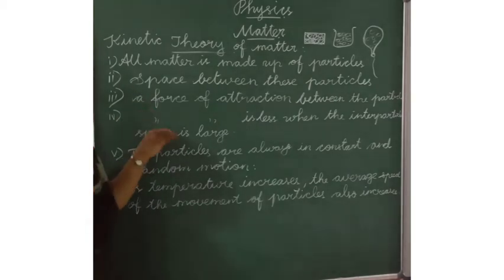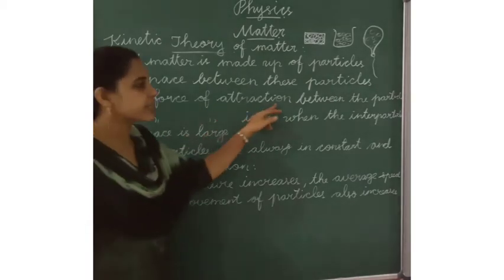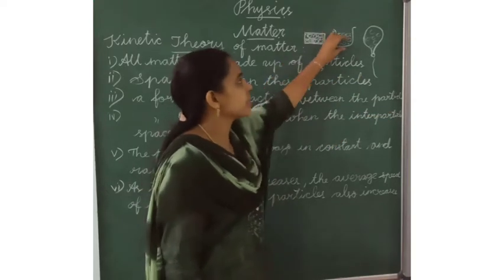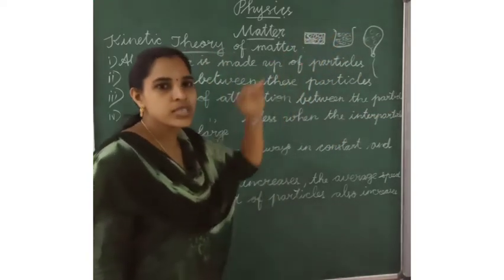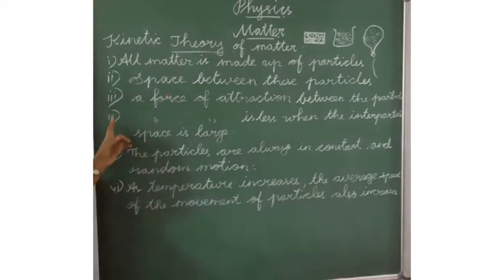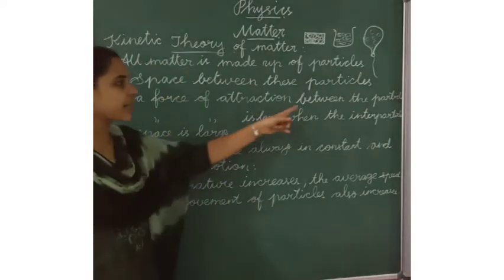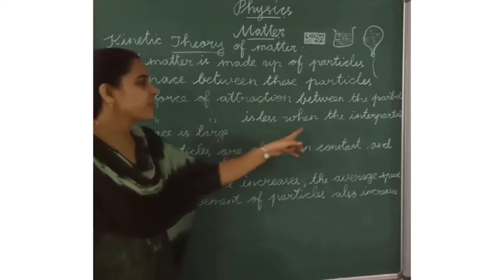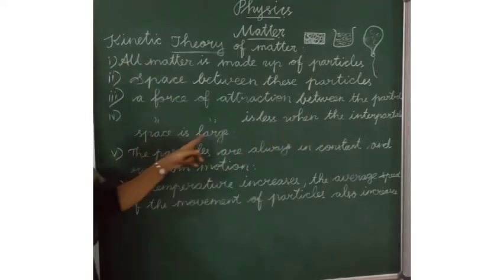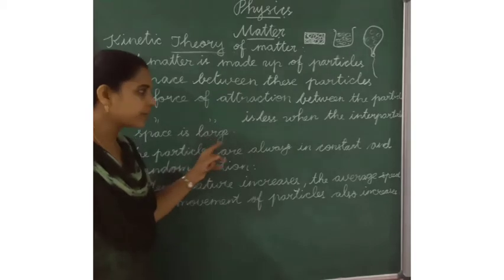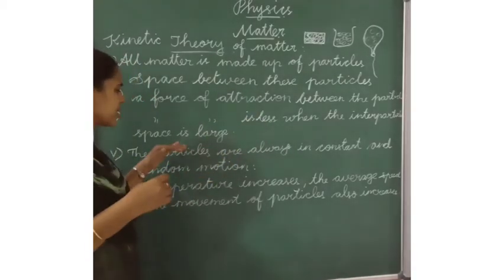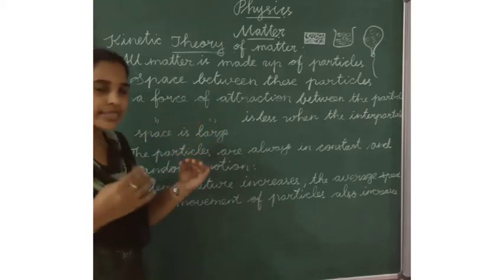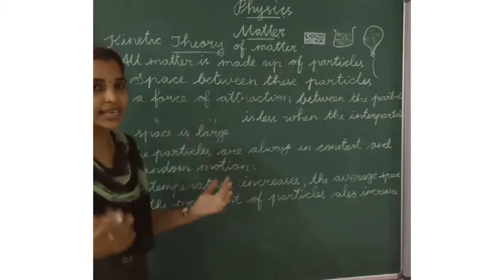Next one is, there is a force of attraction between the particles. The force of attraction between the particles is less when the interparticle space is large. Do you understand? When the interparticle space is large, the force of attraction will be less.